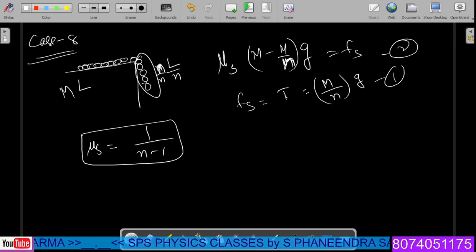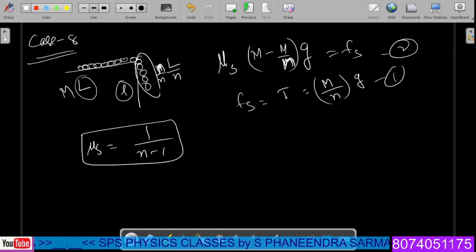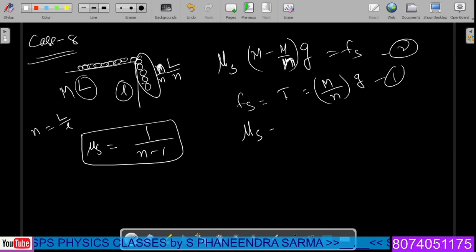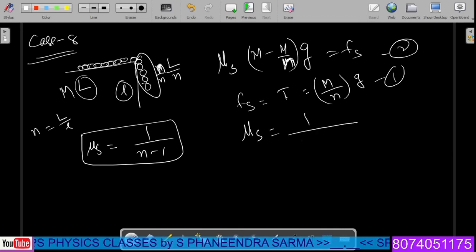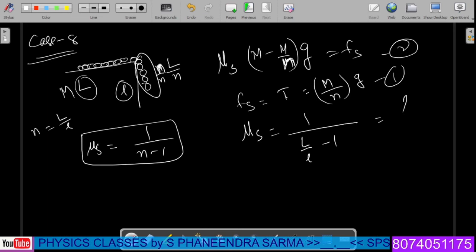Sir, if n is not given, how can we take it in the problem? Simple logic. L is the total length given. Small l is nothing but the length of the object given. Then how can I find out the value of n? So the n value can be identified by using the ratio L by l. That's the logic we have to follow here. L is the total length, and small l is the length of the suspended portion. Upon substituting here, what do we write down? Mu s is equal to 1 by (small n minus 1), which is equal to l by (L minus l). By using this formula, one can determine the value of what?